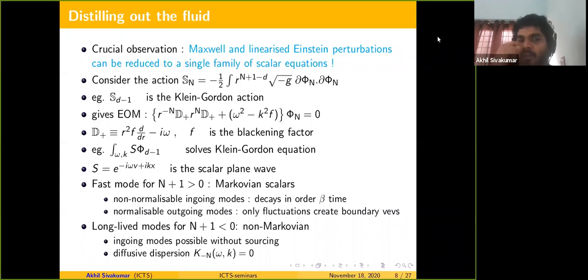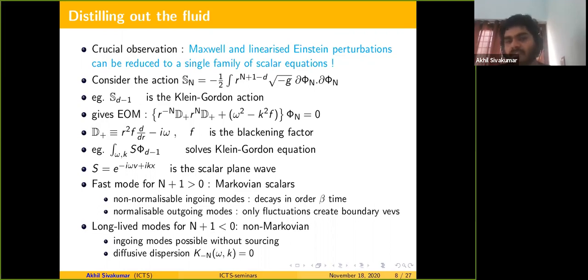To see what I mean by this, consider some deformed Klein-Gordon action, say S_n, which is a usual Klein-Gordon action (del phi)^2 with an added factor of r to the power n plus 1 minus d. This might sound like a very coordinate dependent thing. I'm working with ingoing coordinates, the metric of the usual Schwarzschild black brane written in ingoing coordinates, and r is the radius in this setup.